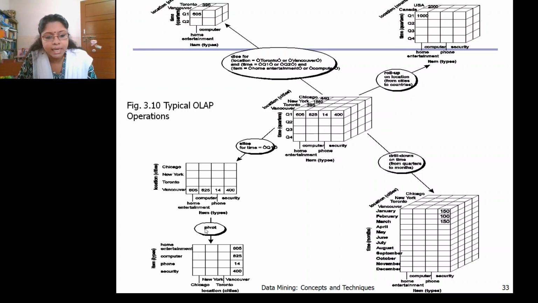We can rotate this entire data cube for better visualization. The cube was arranged with location on the y-axis and item on the x-axis. We have done a pivot operation, and the visualization has changed, that is, the orientation of the data cube has changed.